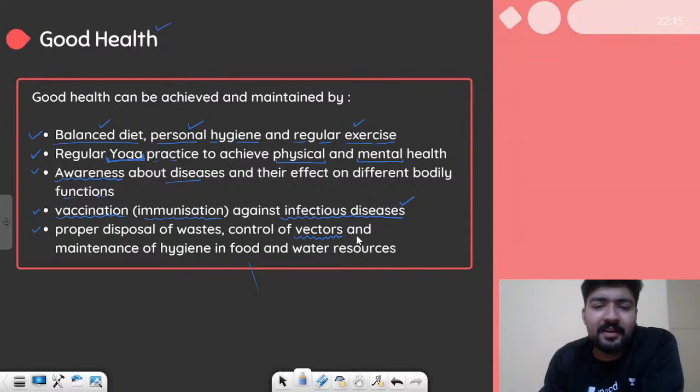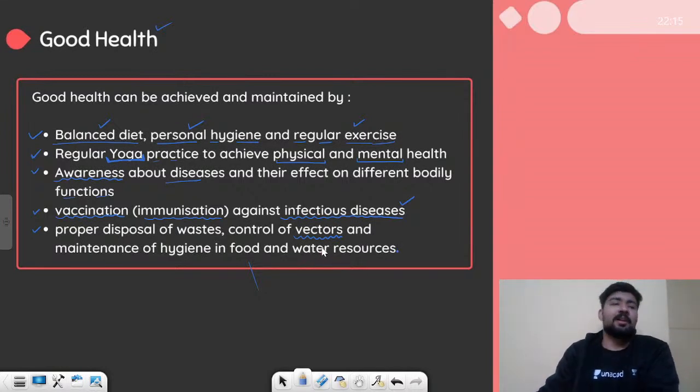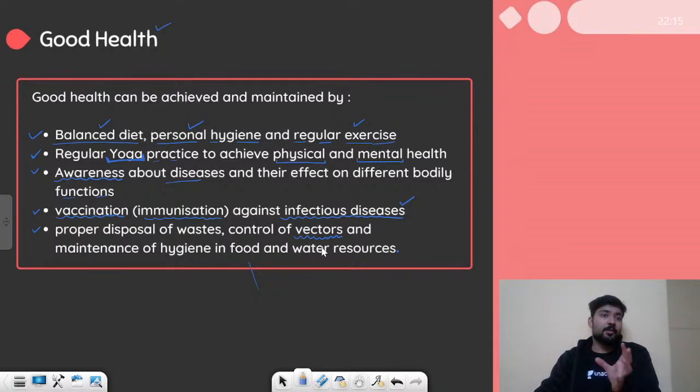We will talk about vectors shortly, right? And maintenance of hygiene in food and water resources. So yes, you should keep everything neat and clean if you want to get good health. These are all the common points that you should follow in order to get good health. Okay, let's move on.